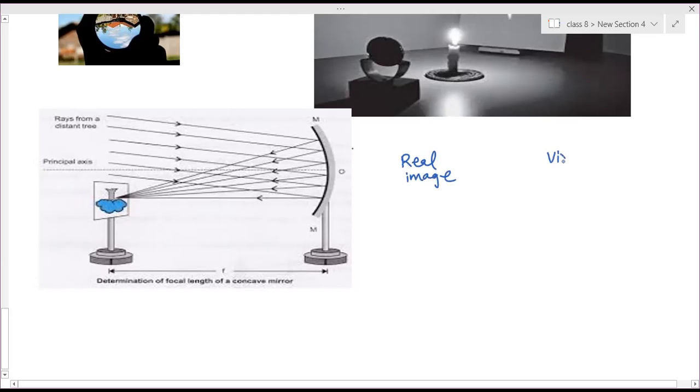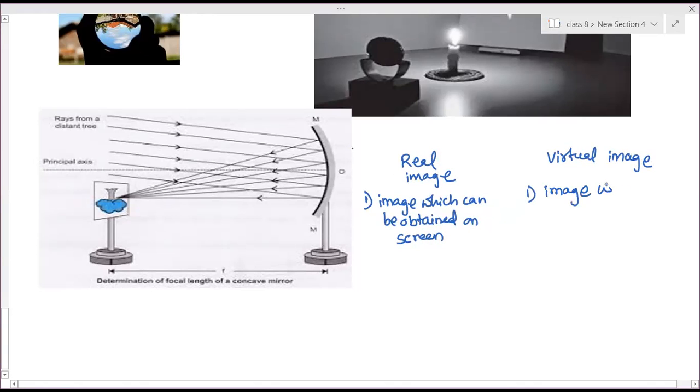Real image: image which can be obtained on screen. Write along with me. Virtual image: image which cannot be formed or obtained on screen. The second point of difference is the reflected rays.